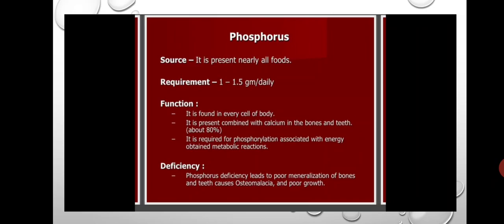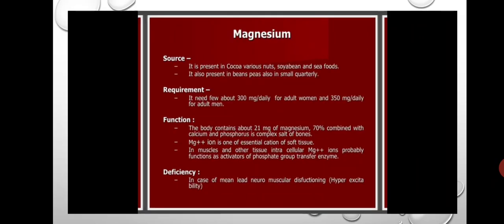It is required for phosphorylation associated with energy-yielding metabolic reactions. Deficiency of phosphorus causes poor mineralization of bones and teeth. And magnesium: sources of magnesium are various nuts, soya beans, seafoods, and peas, etc. The requirement of magnesium is 300 mg per day for women and 350 mg per day for men.